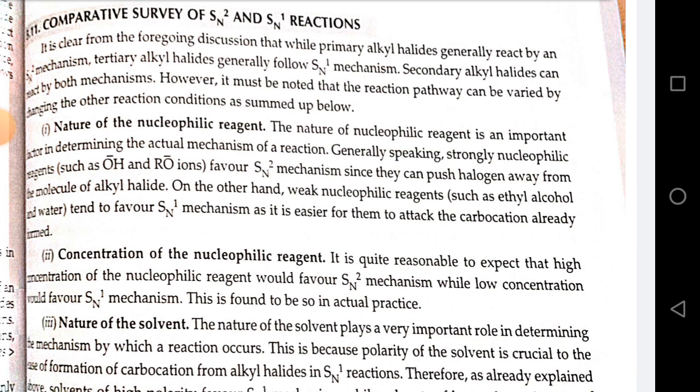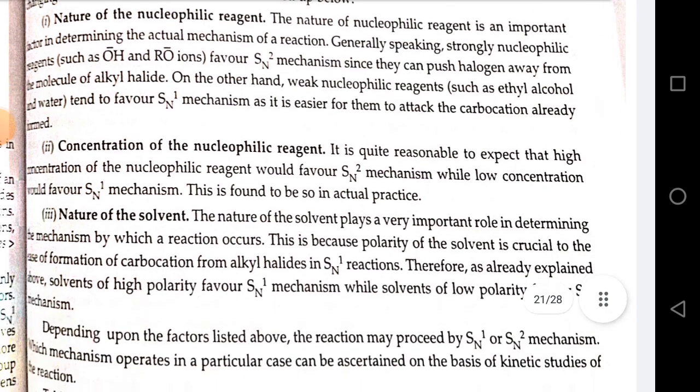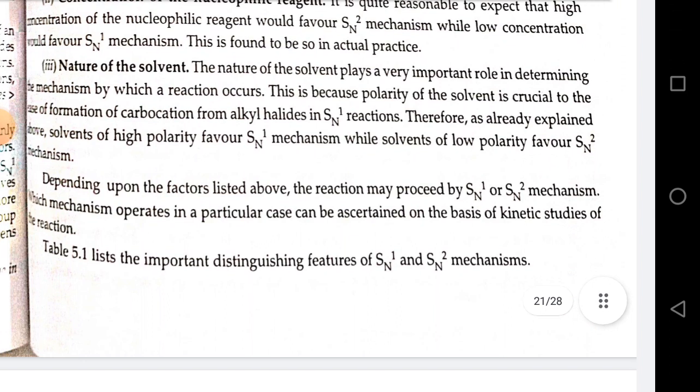Nature of solvent. The nature of solvent plays a very important role in determining the mechanism by which a reaction occurs. This is because polarity of solvent is crucial to the ease of formation of carbocation from alkyl halide in SN1 reaction. Therefore, as already explained above, solvent of high polarity favors SN1 mechanism while solvent of low polarity favors SN2 mechanism. Depending upon the factors listed above, the reaction may proceed by SN1 or SN2 mechanism. Which mechanism operates in a particular case can be ascertained on the basis of kinetic study of the reaction.